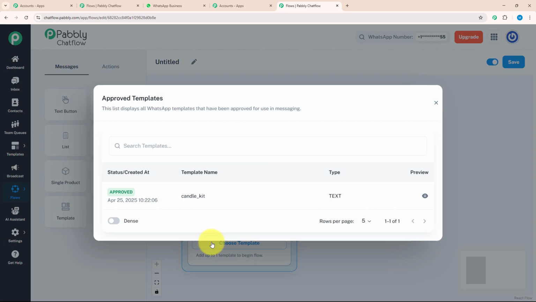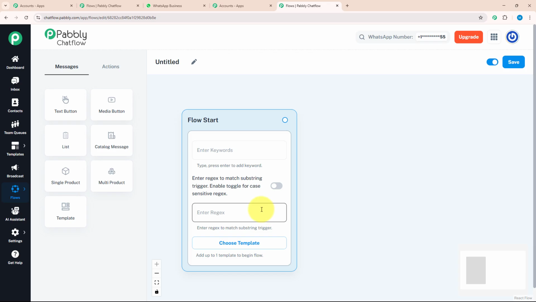Choose template is a feature where you can choose your created template to give a personalized touch to your chat. Regex are regular expressions, a special pattern or sequence of characters used to find matches or filter specific text. After that, we have keywords. Keywords are the trigger messages that your customer will put while initiating a conversation. Okay, as we got to know about each feature, let's get started building this flow.